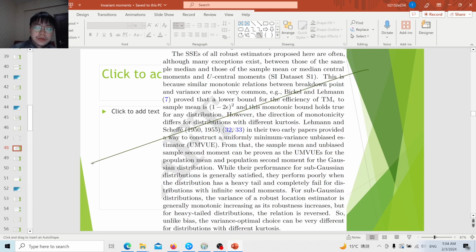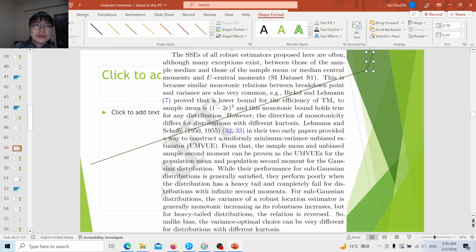For example, using the Lehmann-Scheffé theorem, it can be proved that the sample mean and the second moments are unbiased minimum variance estimators. For the Gaussian distribution, when the kurtosis is around 3, the sample mean is generally the optimum. But when the kurtosis is higher, the sample mean of course becomes much less efficient, and it totally breaks down when the second central moment becomes infinity.